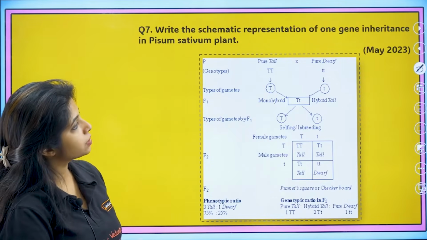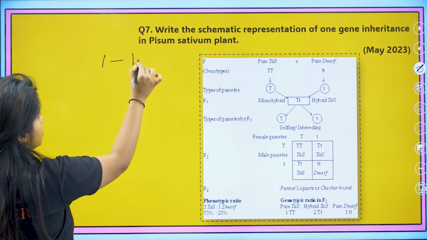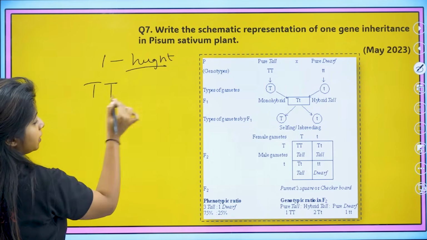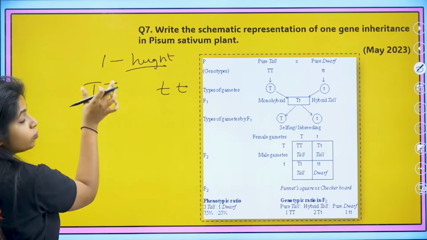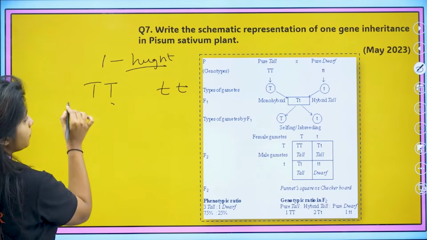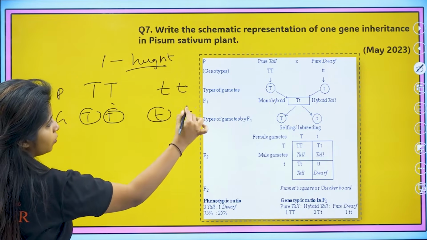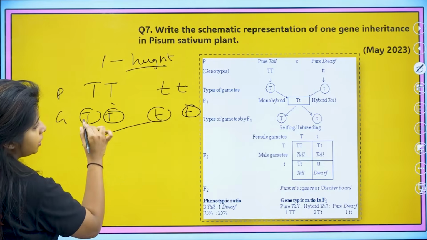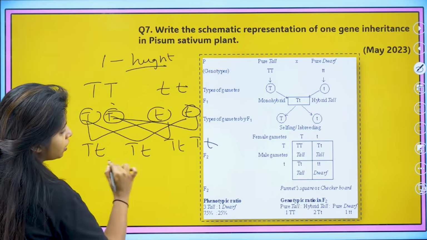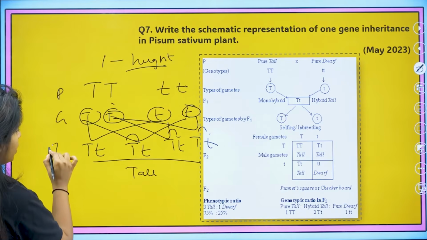Now, schematic representation of one gene inheritance. One gene means you're talking about a gene that can be height or anything. So I am taking the gene for height. Over here I have capital T, I have small t. This is the homozygous parent, homo as in same, homozygous tall, homozygous dwarf. The gametes will be capital T, small t. This and this crosses, I get capital T, small t, this and this, capital T, small t, this and this, capital T, small t, this and this, capital T, small t. All of them are tall in nature. Why? Because you have capital T over here. This is the F1 generation.